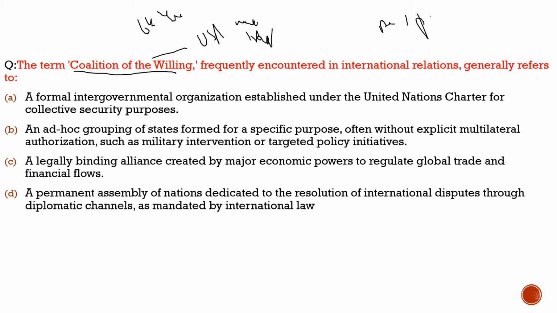The question says, the term coalition of the willing, frequently encountered in international relations, generally refers to, and directly we'll go to the answer, an ad hoc grouping of states formed for a specific purpose, often without explicit multilateral authorization, such as military interventions or targeted policy initiatives. 100% correct. This would be the more accurate definition of the coalition of the willing. So with this, let's move to another slide and see what question we had brought there.